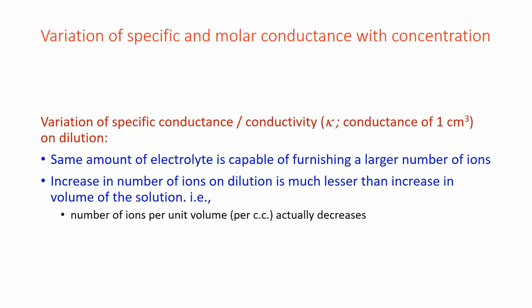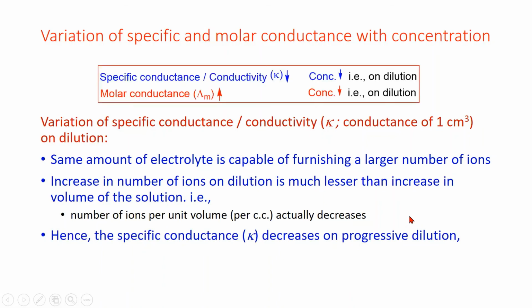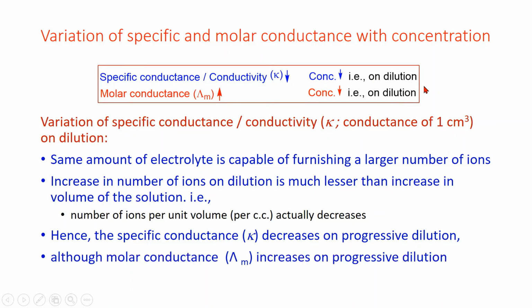That is, number of ions per unit volume actually decreases. Hence, specific conductance decreases on progressive dilution, whereas molar conductance increases on progressive dilution.